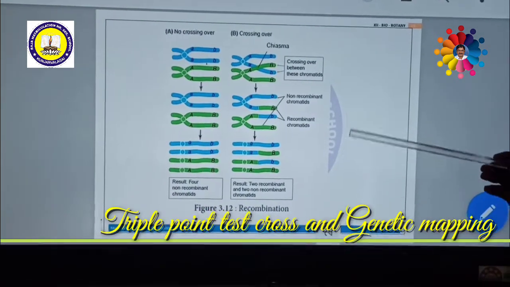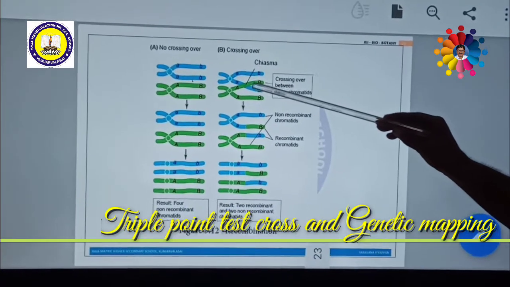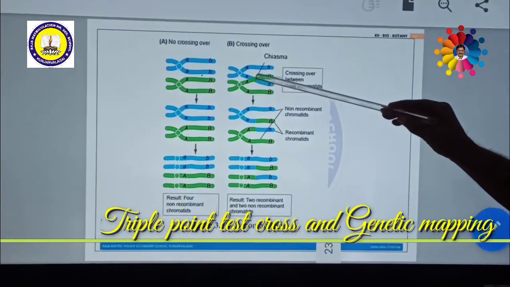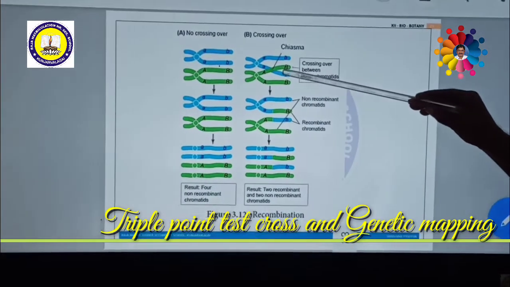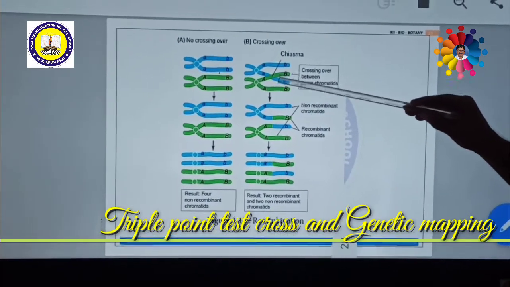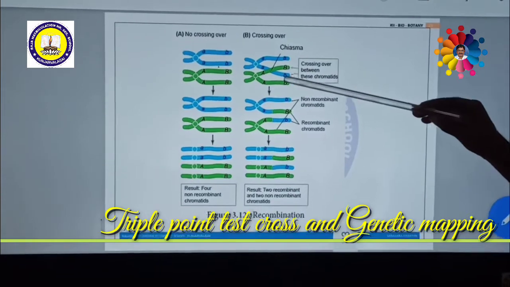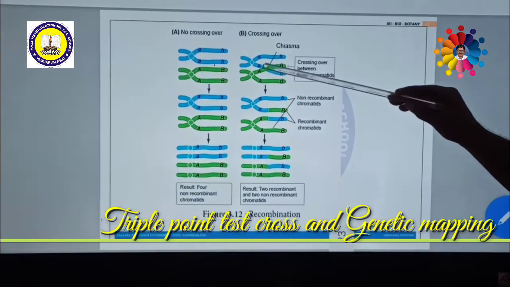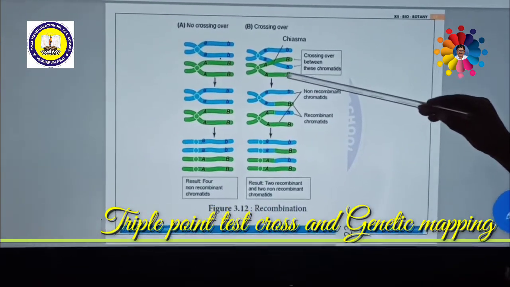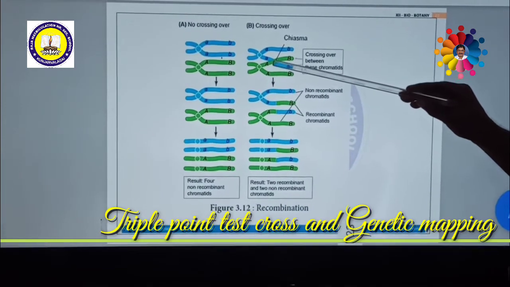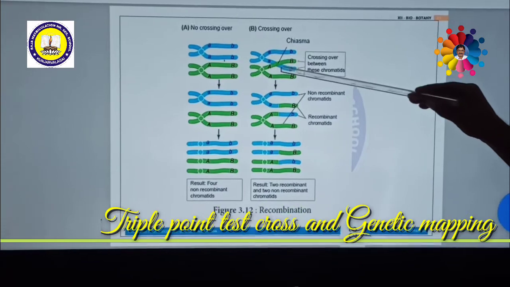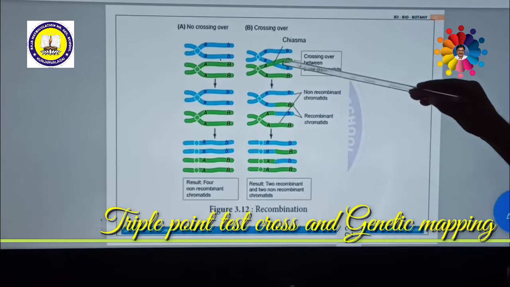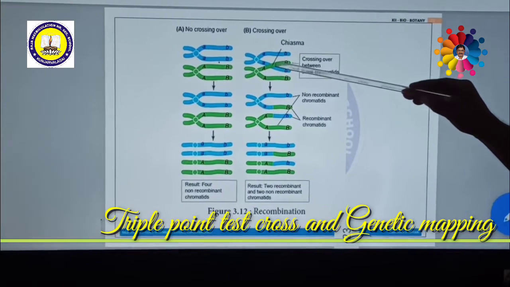But here crossing over has occurred. This is sister chromatids, this is sister chromatids. But this green and blue are non-sister chromatids with each other. Now what happened? A segment is formed. That means these chromatids will be cut off, then mutually exchanged between these non-sister chromatids.